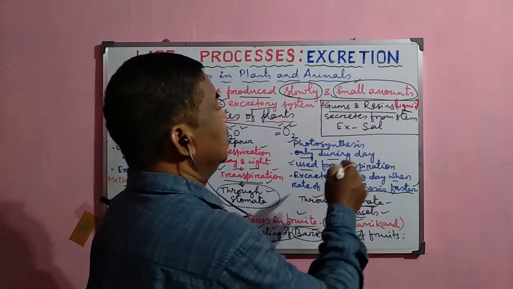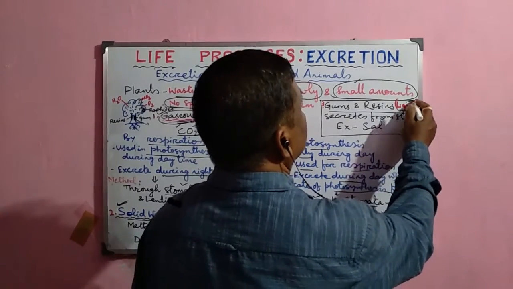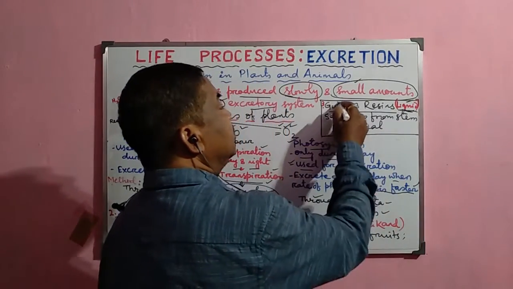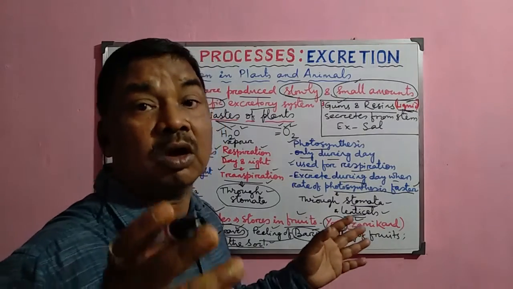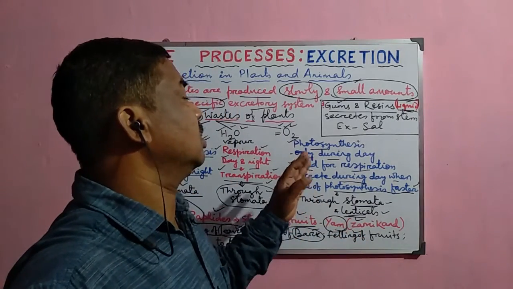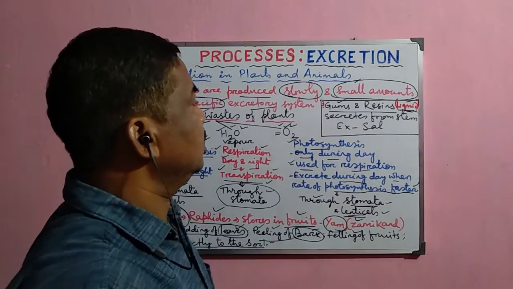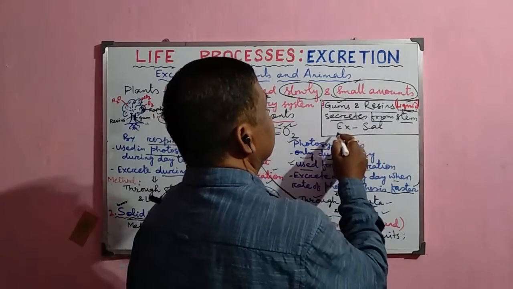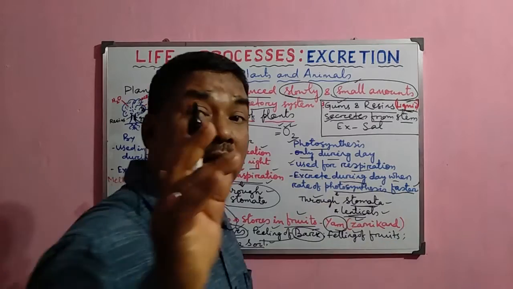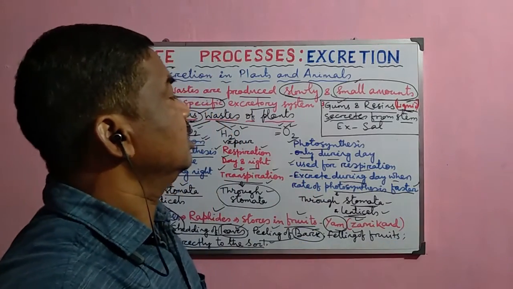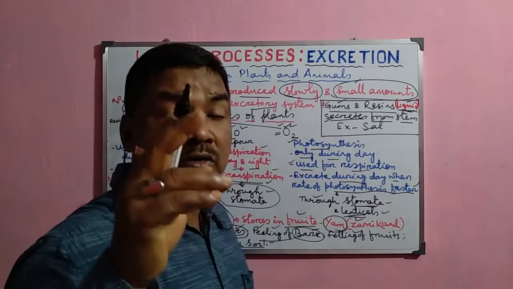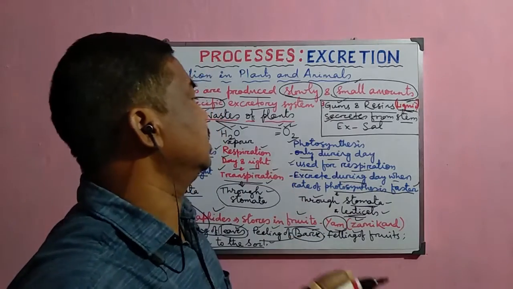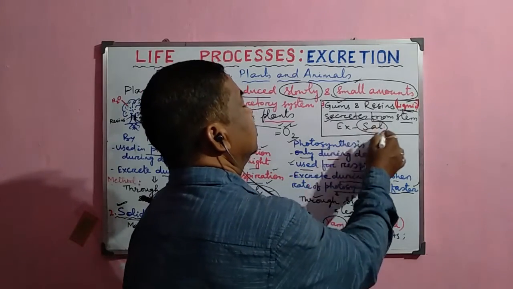Now, some liquid wastes are also produced in plants, and these liquid wastes are either gums or resins, rubber, latex, etc. These are normally secreted from the stem or just below the bark of the stem, and are normally discharged to the outside directly. The most common example is the sal tree.